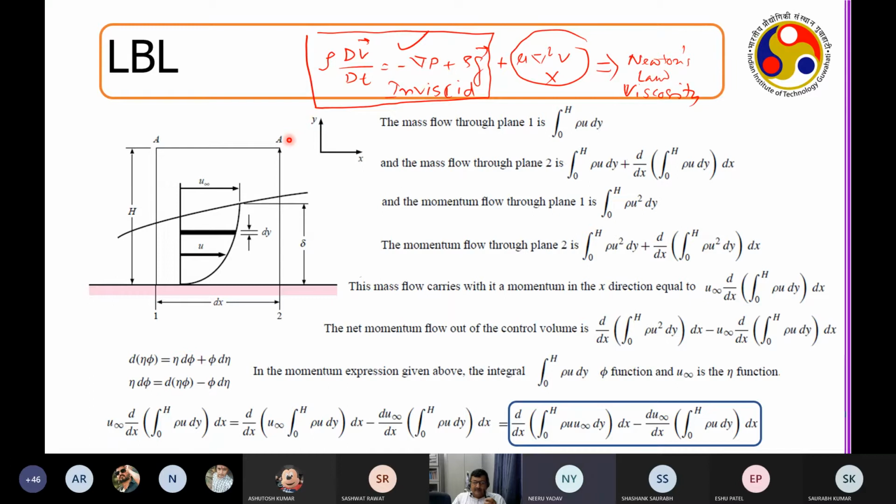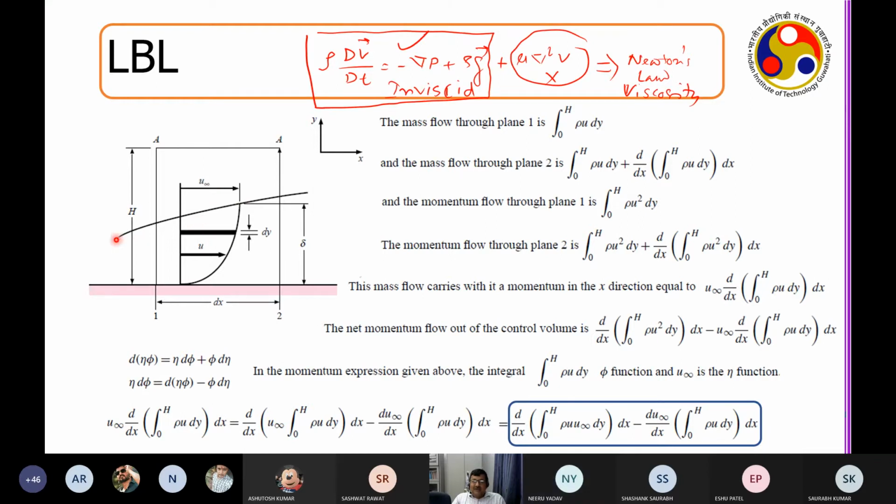Sir, but inside the system, there will be momentum loss now. Yes, that's what I'm calculating. For the time being, I'm assuming u to be the local velocity. I do not know what the profile for u is. Right now, we know there is a parabolic profile, but when people invented this, they did not know what the profile was, correct? So this is basically a black box for me. Just forget about this part.